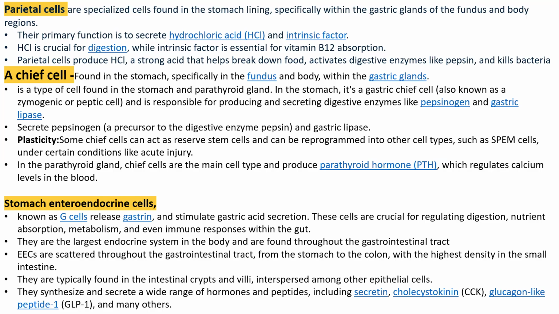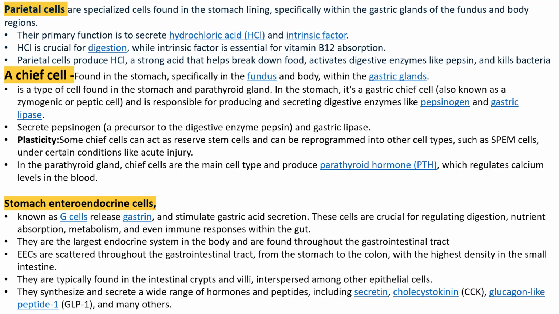Now next in the stomach, there is the presence of enteroendocrine cells, known as G cells. Stomach enteroendocrine cells release gastrin, which stimulates gastric acid secretion, and help in digestion, nutrient absorption, metabolism, and even immune responses within our gastrointestinal tract, within our gut. So stomach enteroendocrine cells are the largest endocrine system in the body. Points should be noted: they are found throughout the GI tract. Very important point, kindly note down.